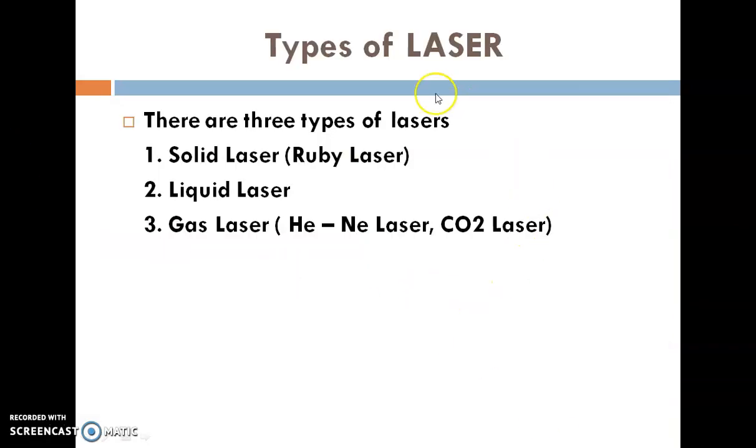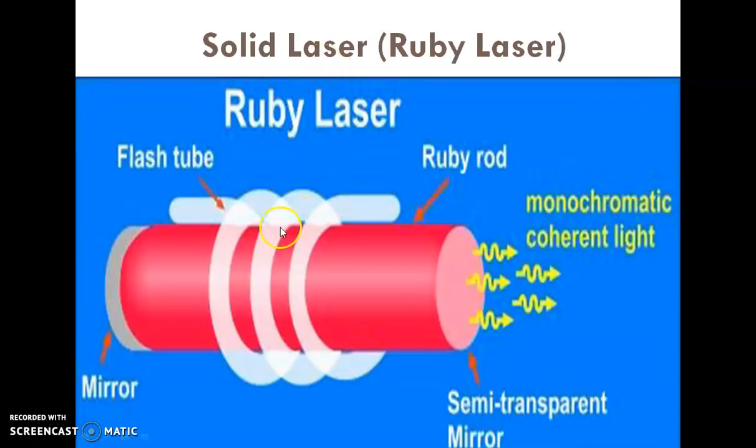The types of laser: there are 3 types of laser: solid laser, liquid laser and gaseous laser. The solid laser is the ruby laser. This is the diagram of the ruby laser. Ruby is a material of Al2O3, aluminum oxide. This arrangement is called the flash tube, and this is a ruby rod. This is a mirror, and this is a semi-transparent mirror. The flash tube actuates the process.